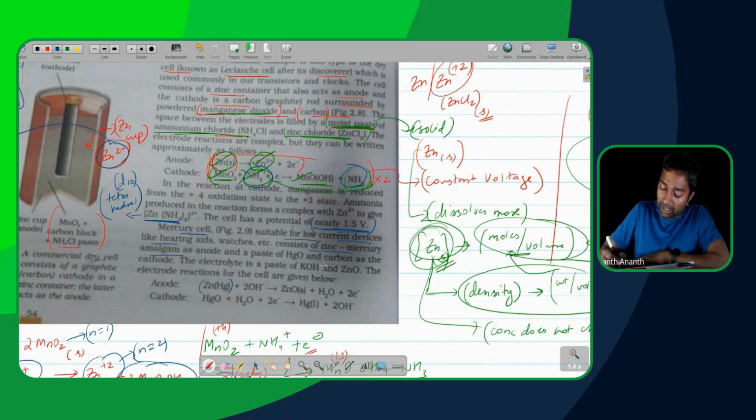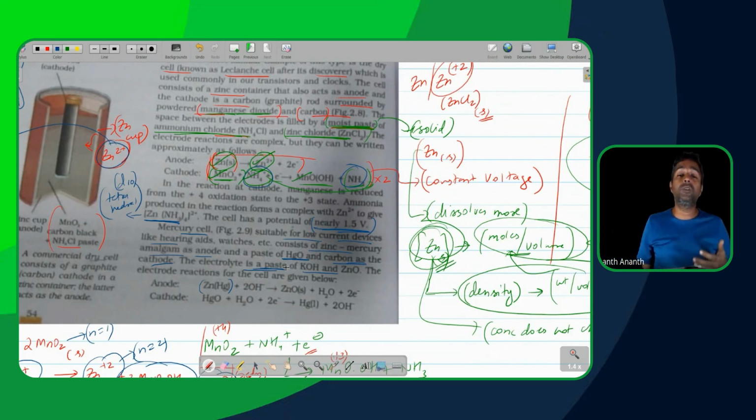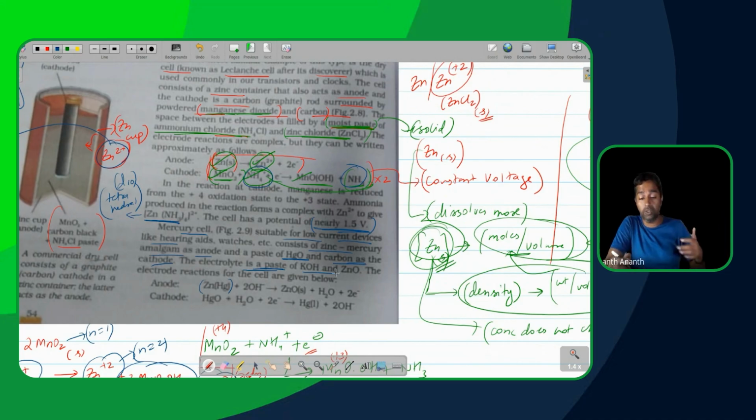That zinc amalgam is going to be the anode over here, and a paste of mercury oxide, HgO, and carbon acts as the cathode. The electrolyte is a paste of KOH, again a paste. What's the purpose of the paste? So that the substances are present in something closer to a semi-solid state. What's the reason to have a semi-solid? So that we'll have a proper cell where the potential is nearly constant over time. Why is solid necessary for that? Because if solid is taken, concentration will remain constant.